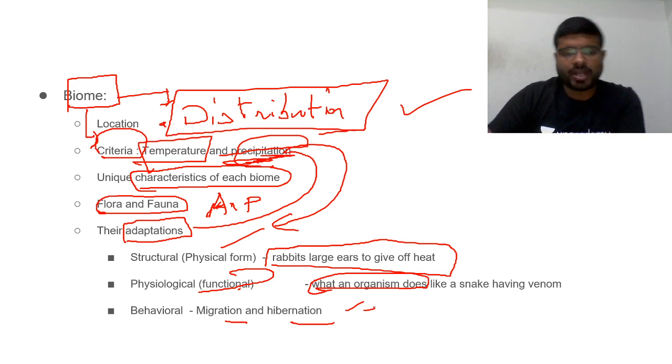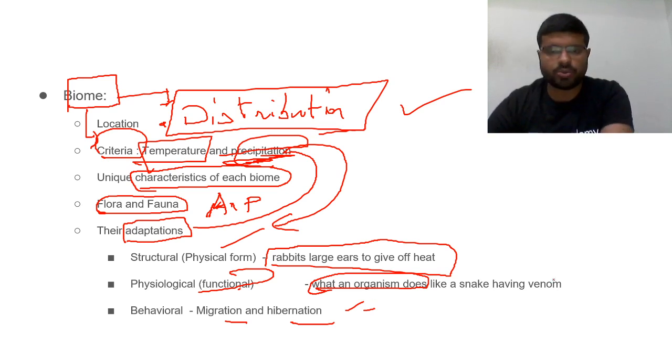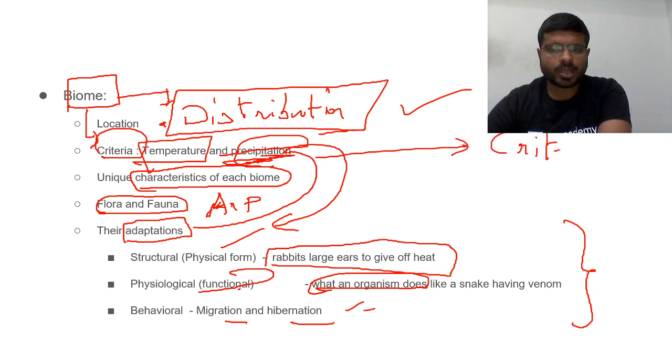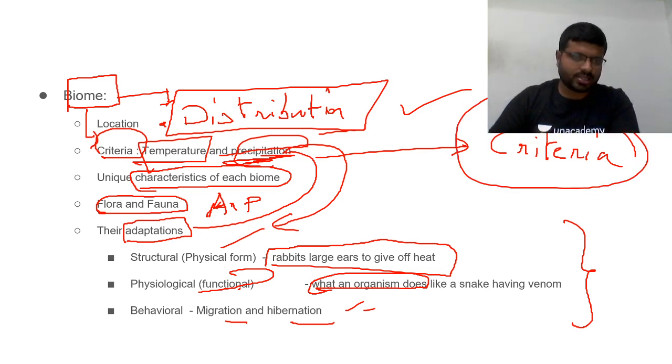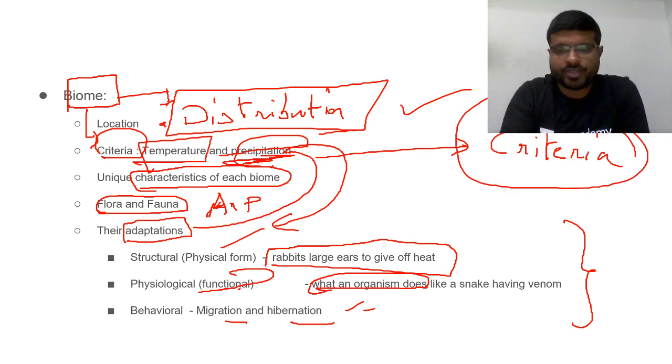All these are types of adaptations. How these adaptations occur in different biomes is where questions will be asked, usually about this and about the criteria. So you need to be aware of that.